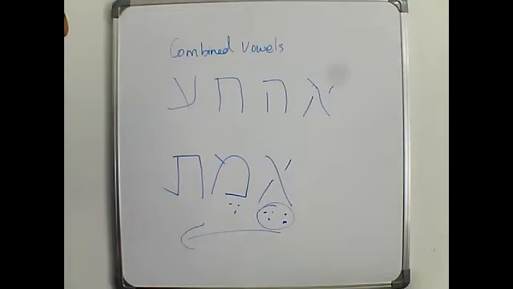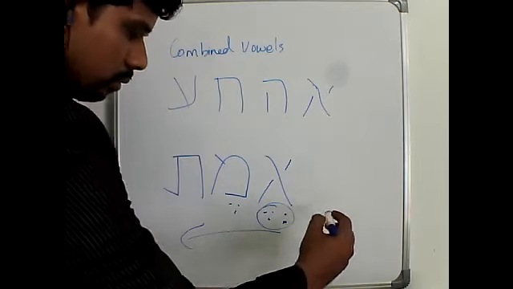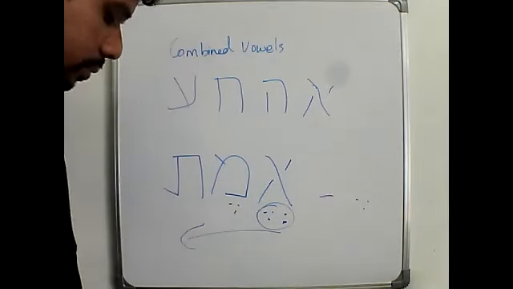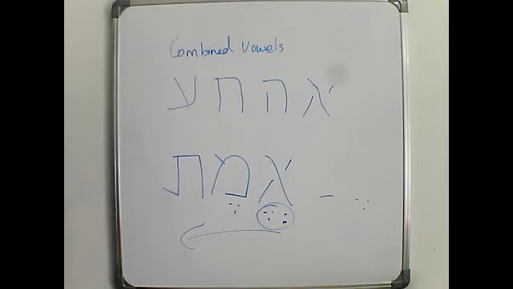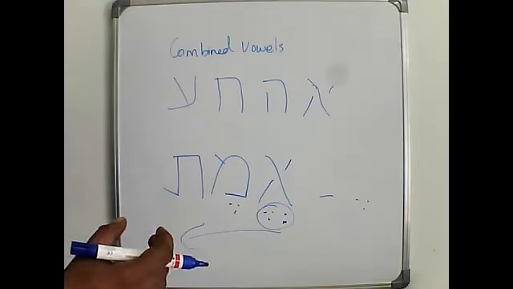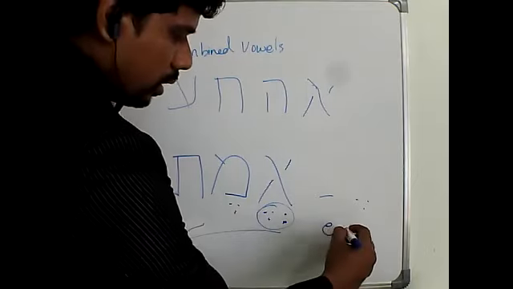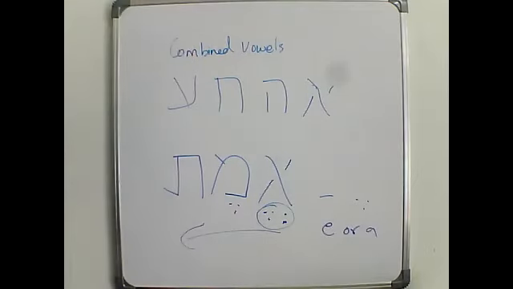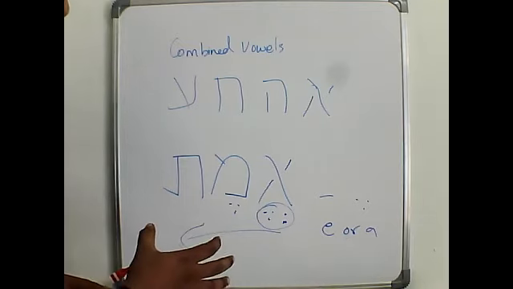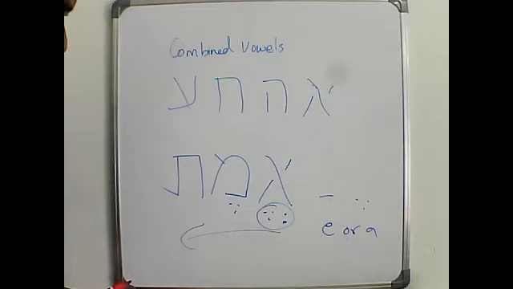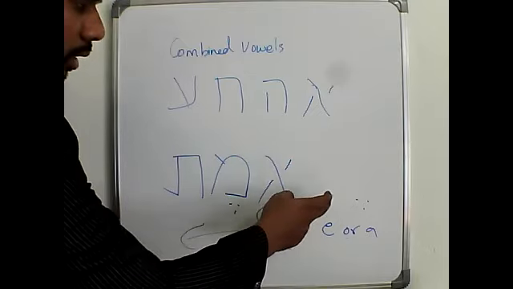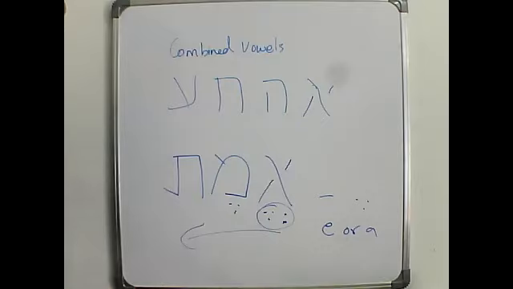So again, when seva combines with any of the vowels like patak or segol, it usually has a small e or a sound. So technically it differs with words. So we will be looking at that. Whenever we learn any vocabulary, I will help you understand that pronunciation. So that is about combined vowel, and also this is about patak and segol.